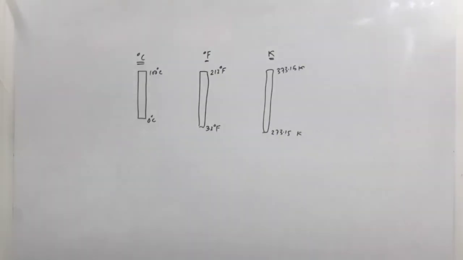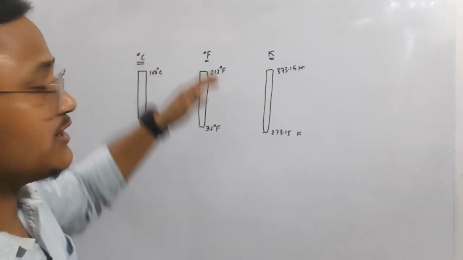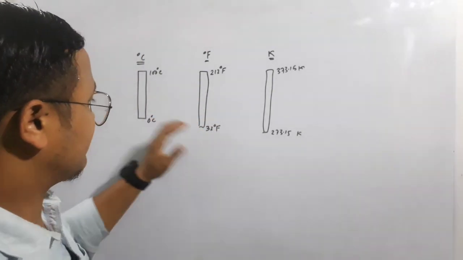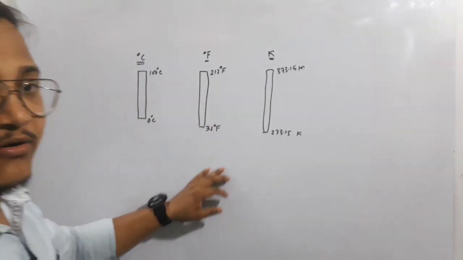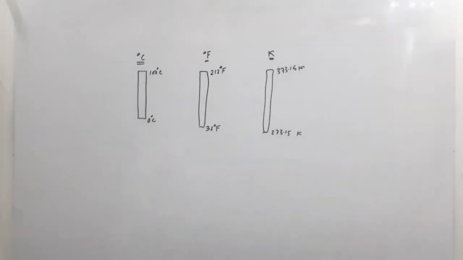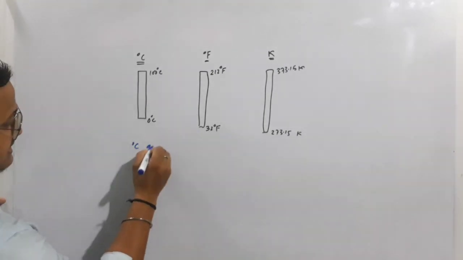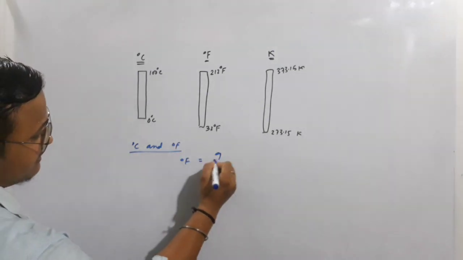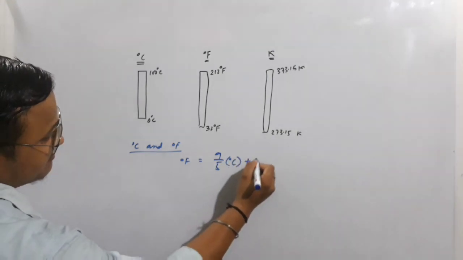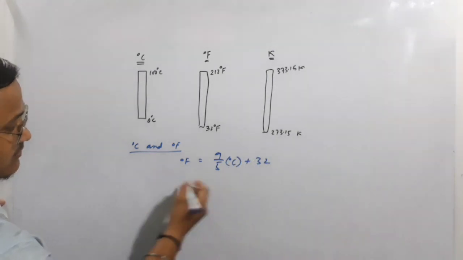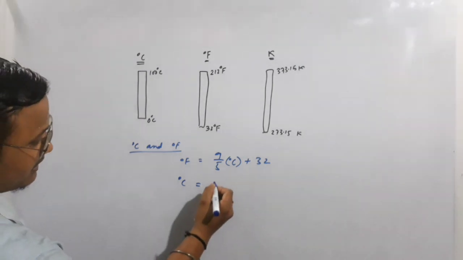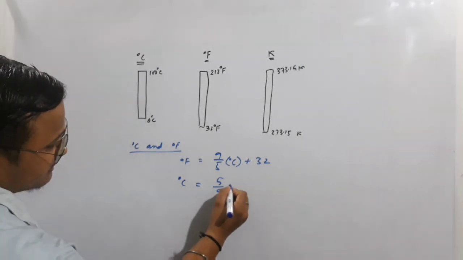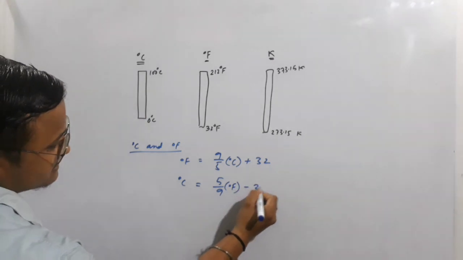One temperature scale can be converted to another. If we have a degree Celsius value, you can easily convert it into Fahrenheit, or if you have a Fahrenheit value, you can easily convert it into the Kelvin scale. For this we have some relations. For degree Celsius and degree Fahrenheit, degree Fahrenheit equals 9/5 times the degree Celsius value plus 32. From this we can calculate the degree Celsius value also: 5/9 times the Fahrenheit value minus 32.